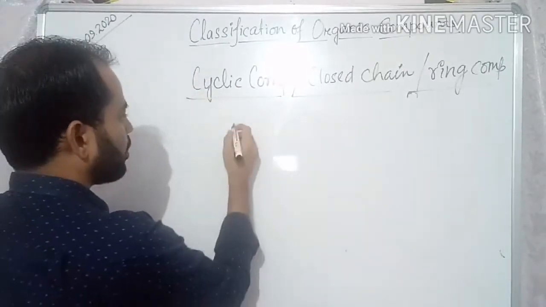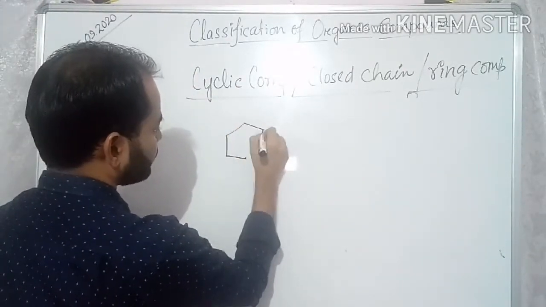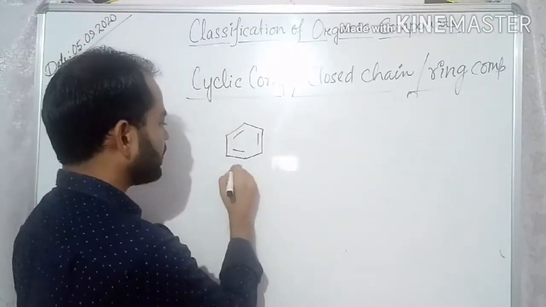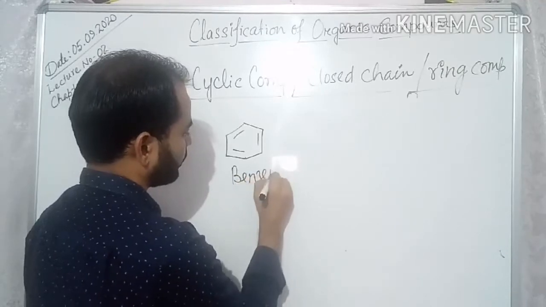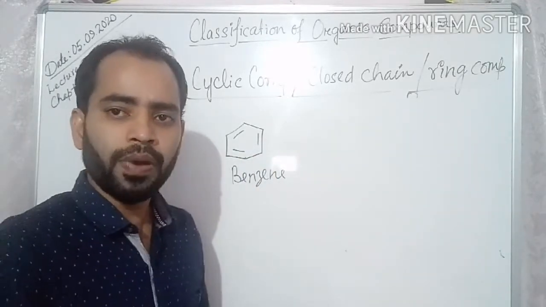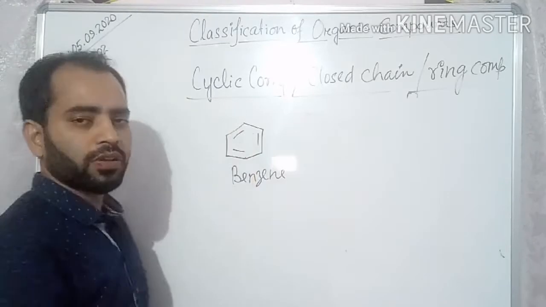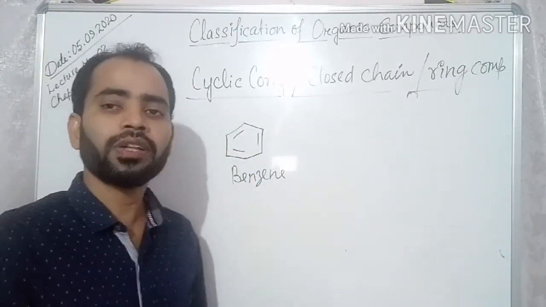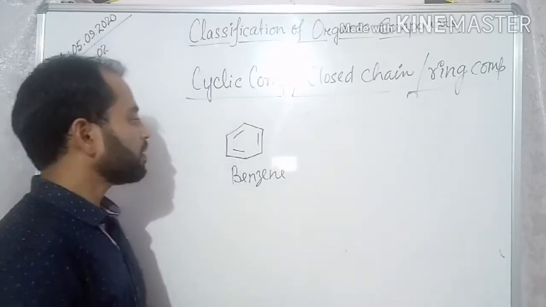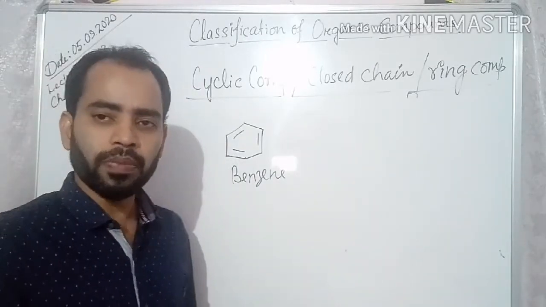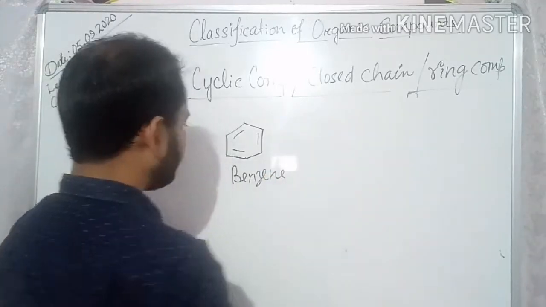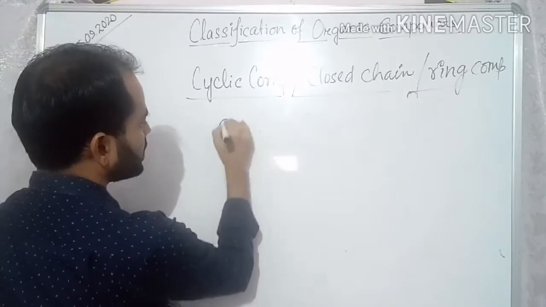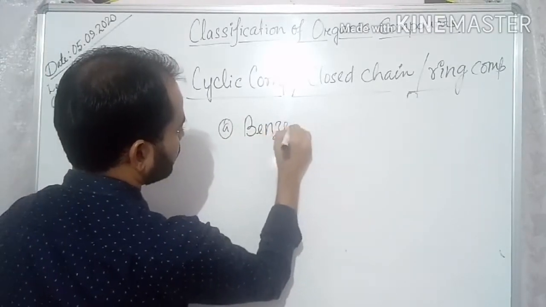Example of aromatic compound you can see, that is benzene ring. It is also a cyclic compound and it follows the rules for aromaticity. There are alternate pi bonds, and 4n plus 2 Huckel's rule is followed. So this is called aromatic compound. Similarly, these aromatic compounds are of two types. One is benzenoid.